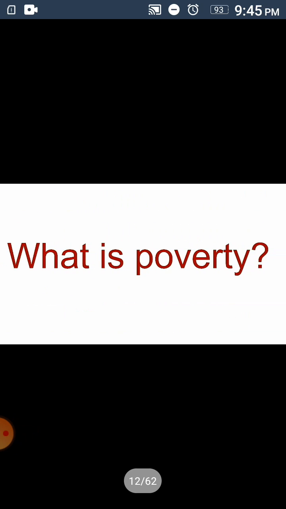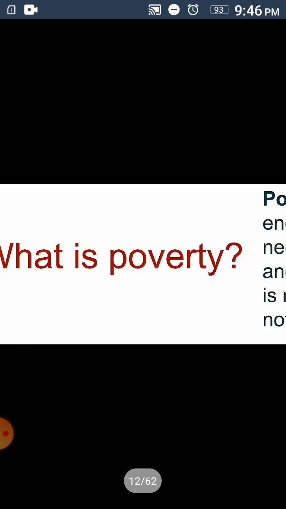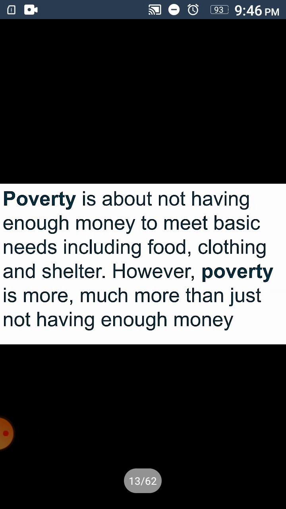Today we will start with what is poverty. Poverty is about not having enough money to meet basic needs including food, clothing and shelter. So students, basic needs of every human being are food, clothing and shelter. A person who is unable to earn for food, clothing and shelter comes under below poverty line, which means the person does not have enough money to satisfy the basic needs.